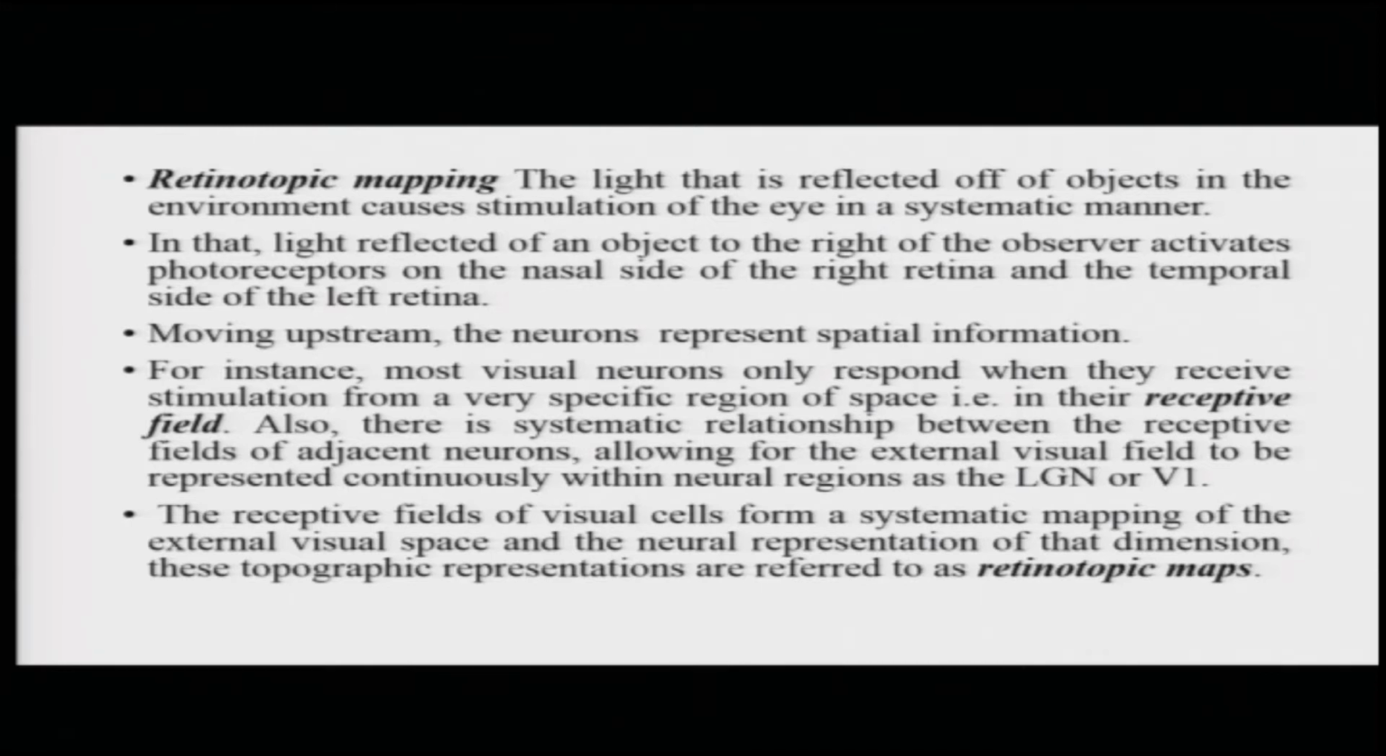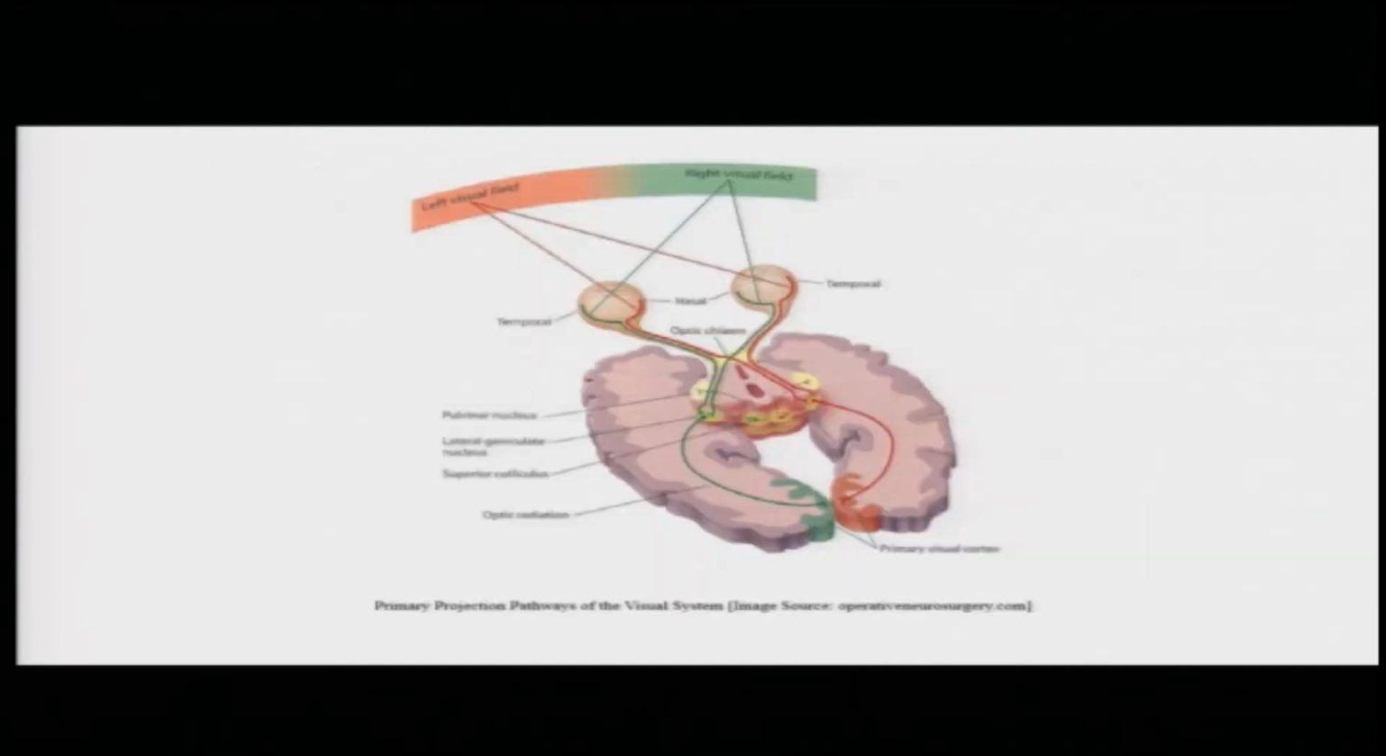Now, the light that is reflected off of objects in the environment causes stimulation of the eye in a very systematic manner. The light that is reflected off an object to the right of the observer activates photoreceptors on the nasal side of the right retina and the temporal side of the left retina. Again, you can see this here: nasal side of the right retina and temporal side of the left retina.